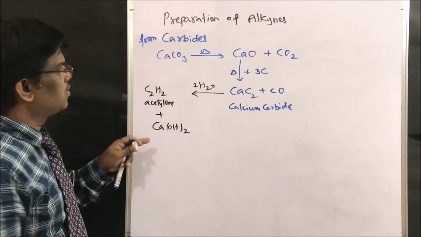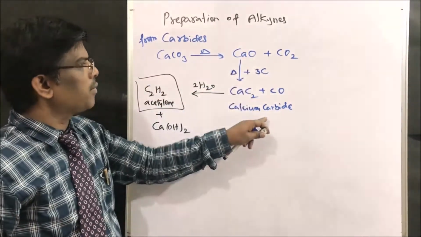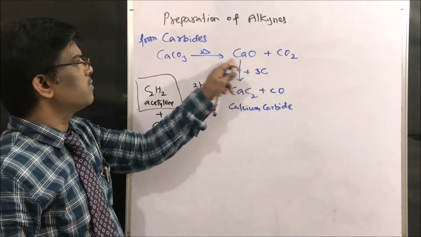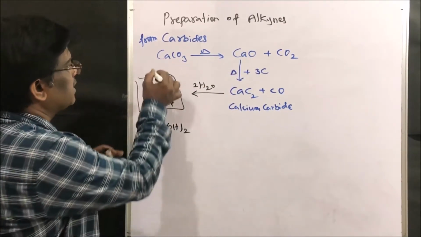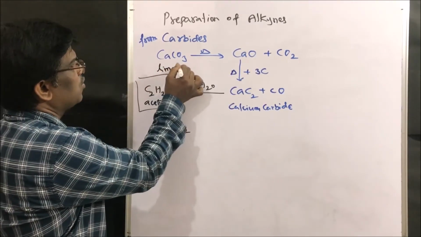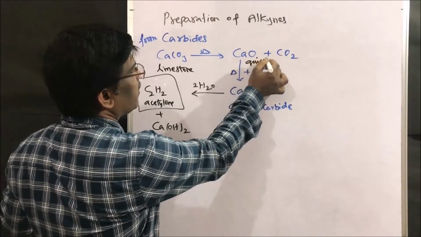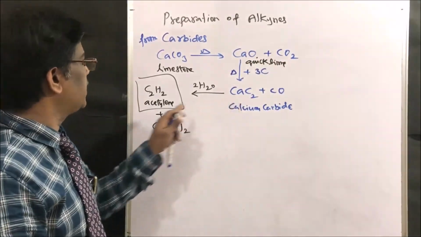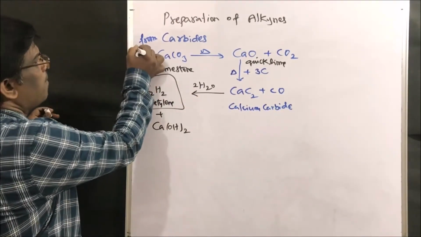So this is how acetylene can be prepared from calcium carbide. This calcium carbide can be obtained from calcium oxide, which is usually obtained from limestone. Calcium carbonate is limestone. This limestone gives quicklime, this quicklime gives calcium carbide, and calcium carbide gives acetylene upon hydrolysis. This is one of the methods.